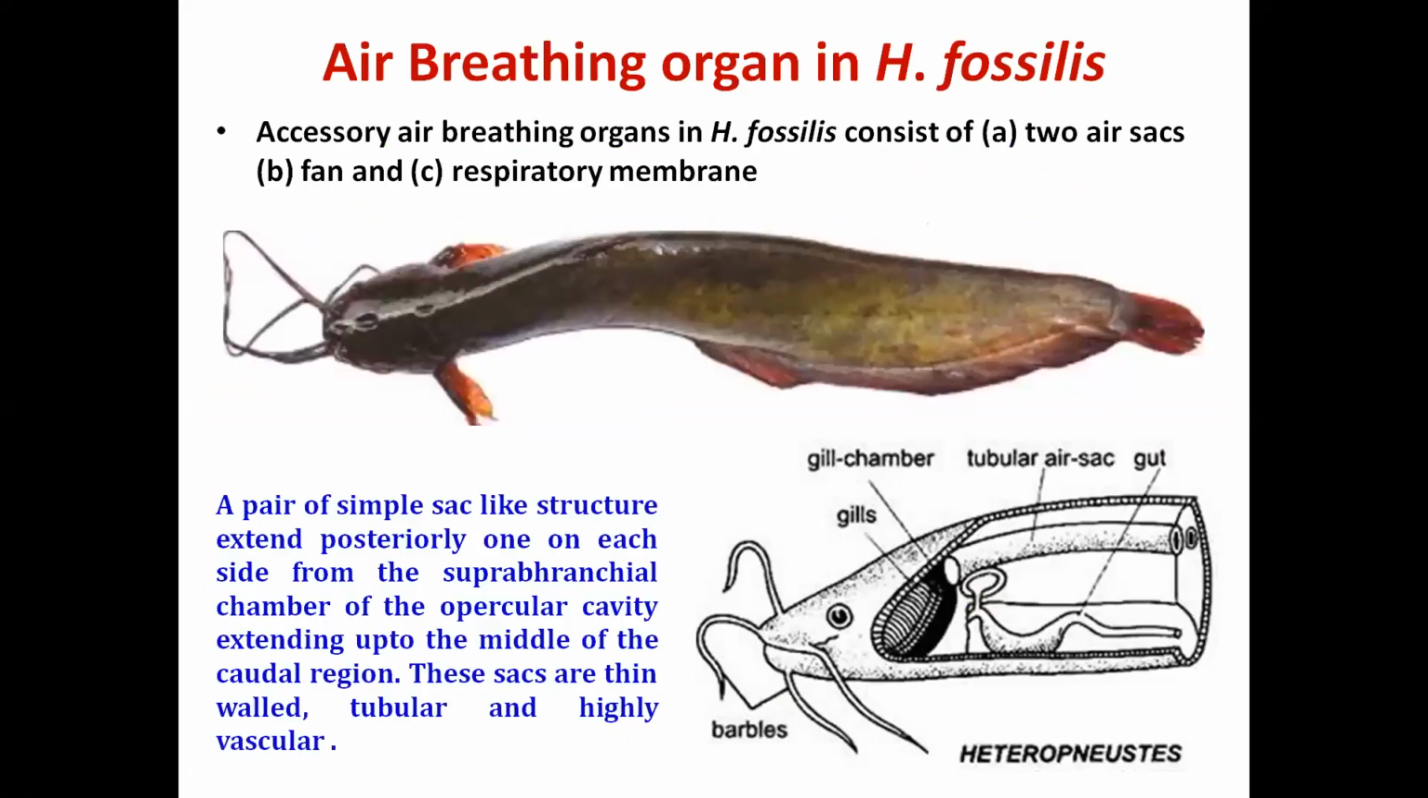Now the air breathing organ in Singhi, Heteropneustes fossilis. In the Singhi there are basically three parts which together form the accessory air breathing organ: two air sacs, one on both sides, then the fan, and then the respiratory membrane. Here you can see in Heteropneustes the air sac is tube-like. It has two tubes, one on one side and another on the other side, just above the gill chamber.